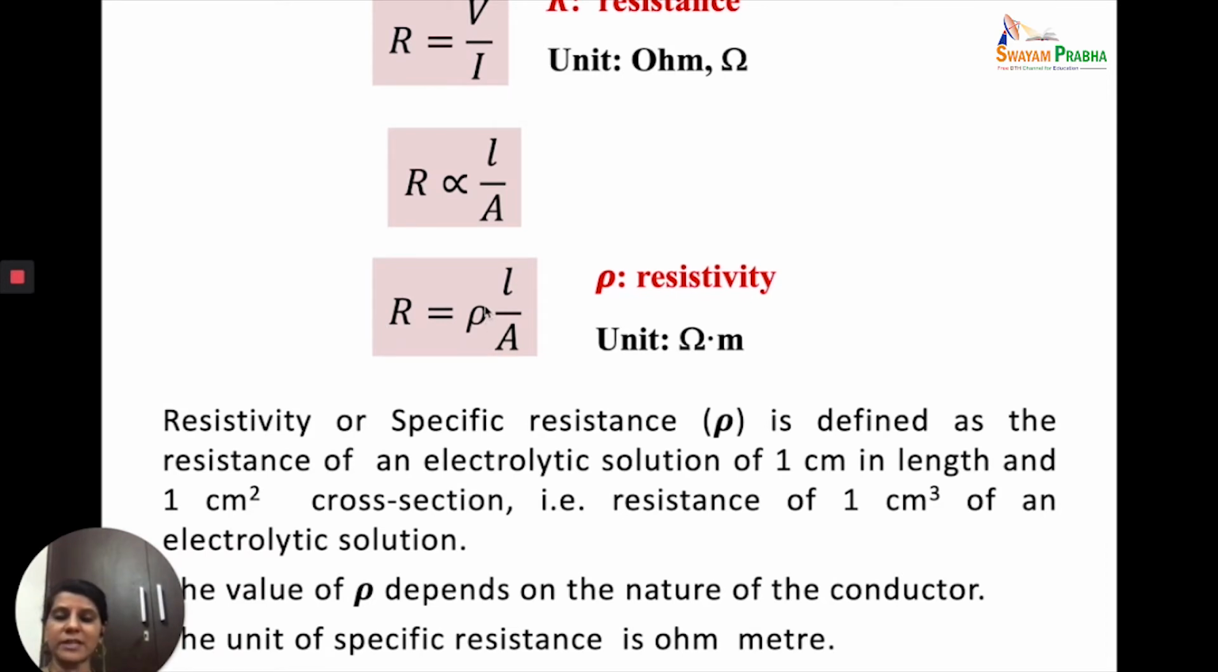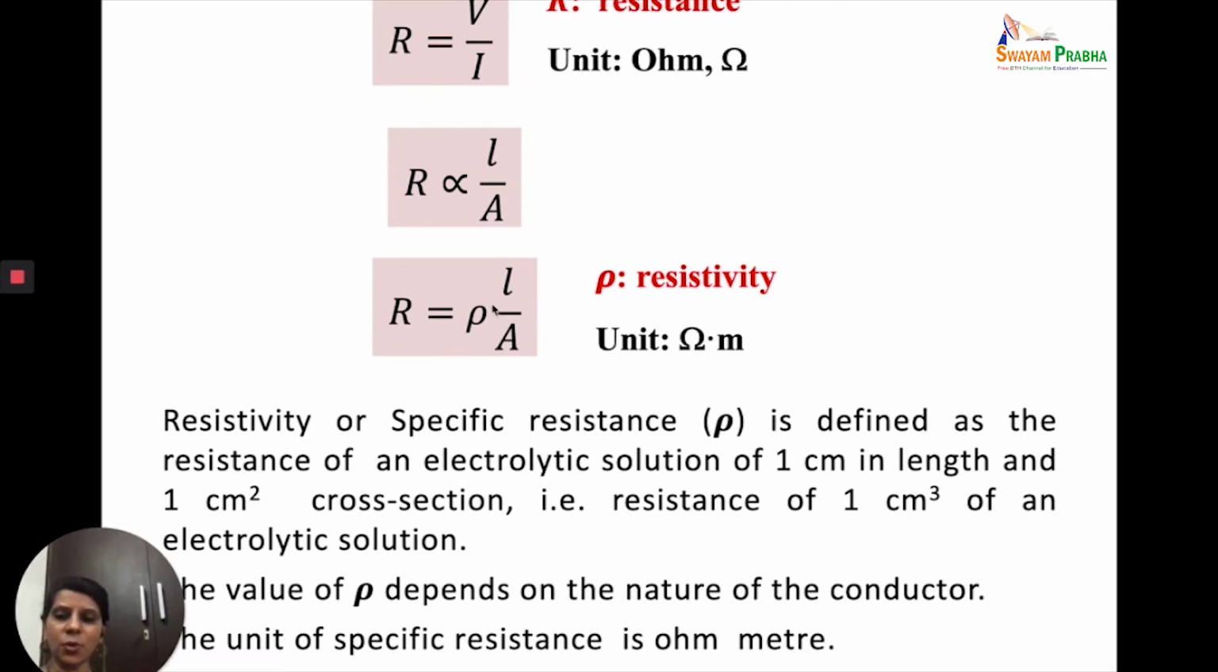Therefore, we can say that rho is equal to R when the length of the electrolytic solution is 1 centimeter and the area of cross section is 1 centimeter square. Or we can say that rho is the resistance of 1 centimeter cube of an electrolytic solution. That is, L and A are 1, then rho is equal to R. So resistivity of an electrolytic solution is defined as the resistance of 1 centimeter cube of an electrolytic solution.